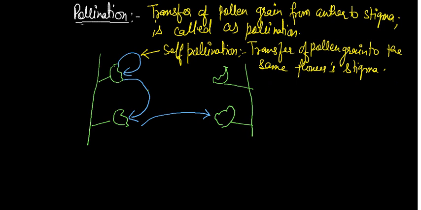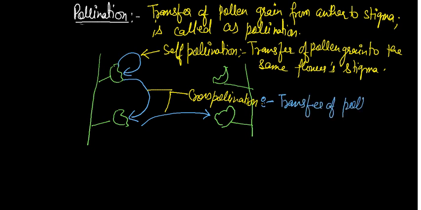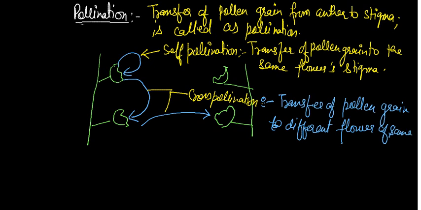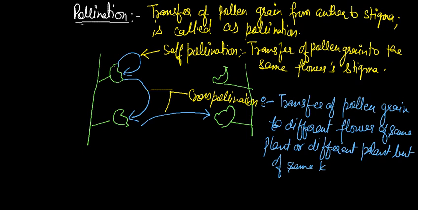These two are called cross pollination. In cross pollination, you write: transfer of pollen grain to a different flower of the same kind, of the same plant or a different plant, but of the same kind, is called cross pollination.